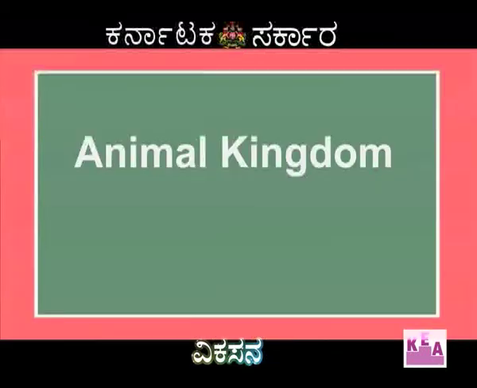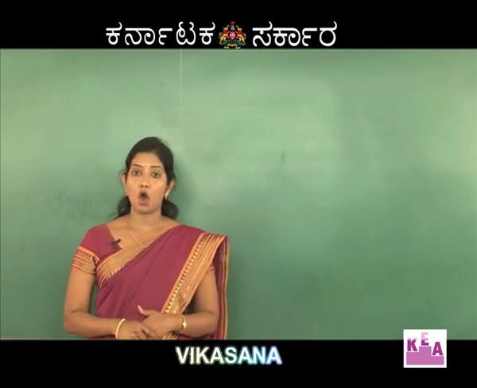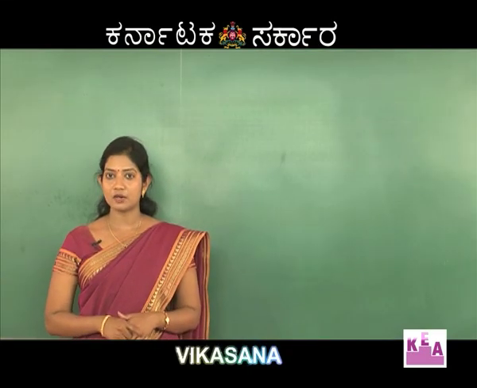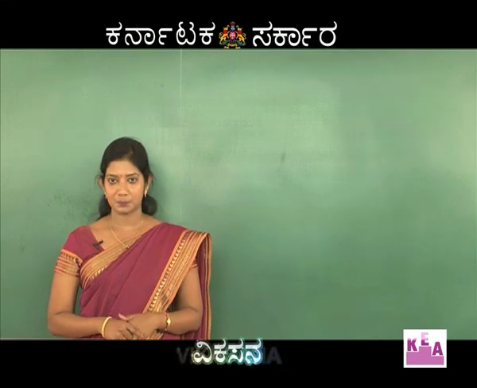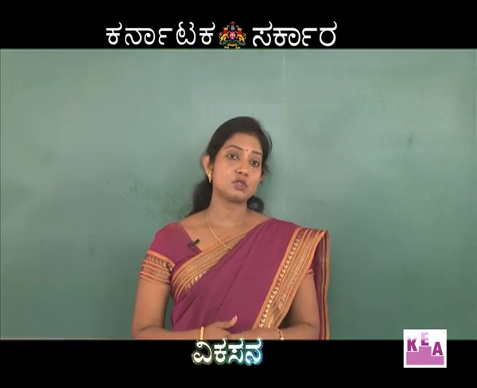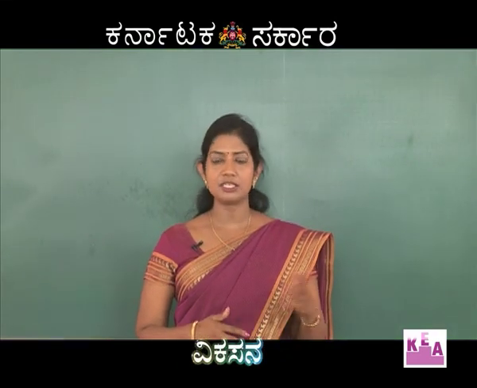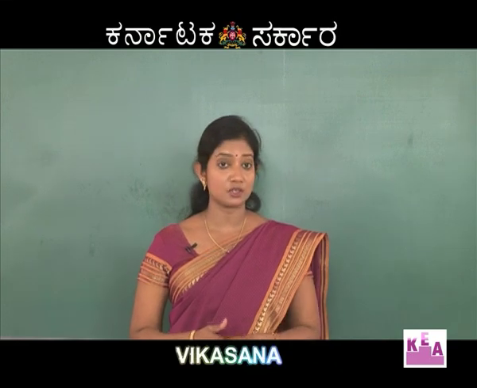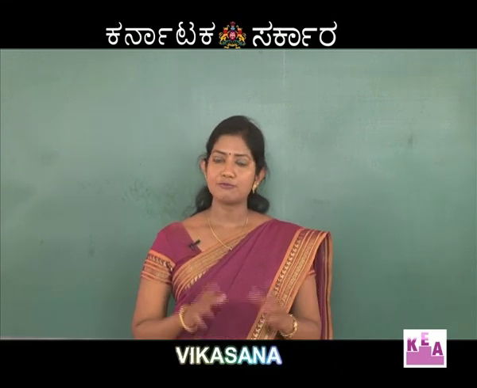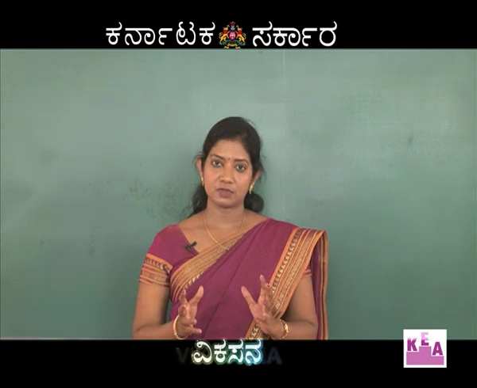Animal kingdom. Or kingdom Animalia or kingdom Metazoa. This kingdom comprises the larger multicellular heterotrophic organisms. Now, we can see different types of animals are present. They may differ in their form, structure, etc. But they all have fundamental aspects.